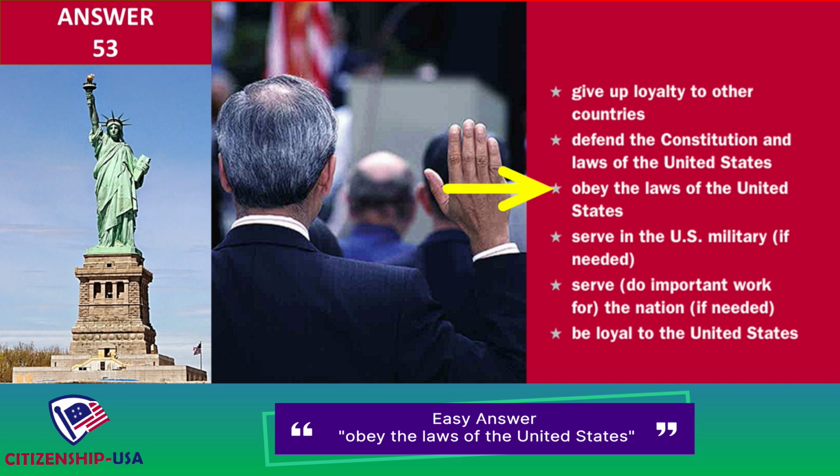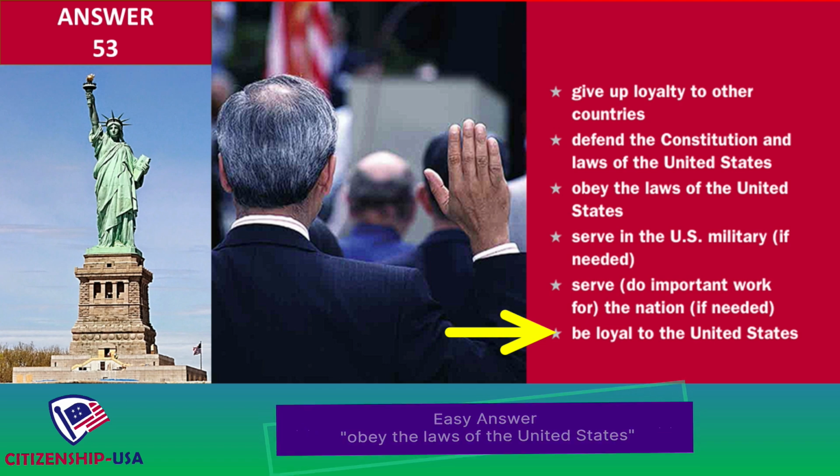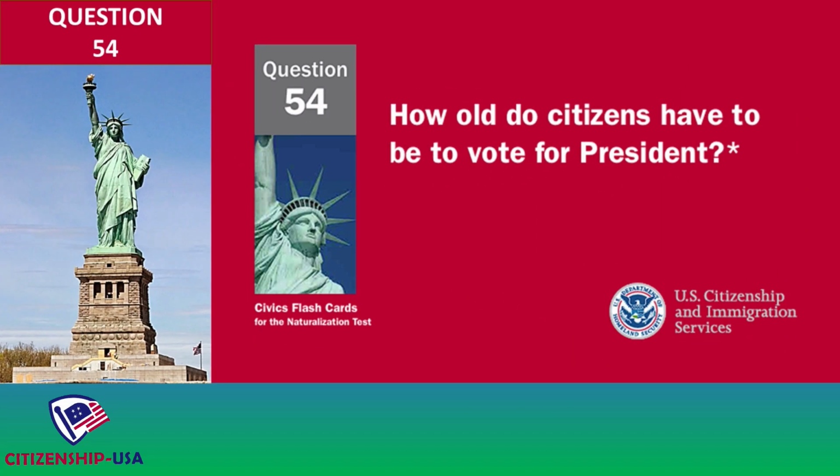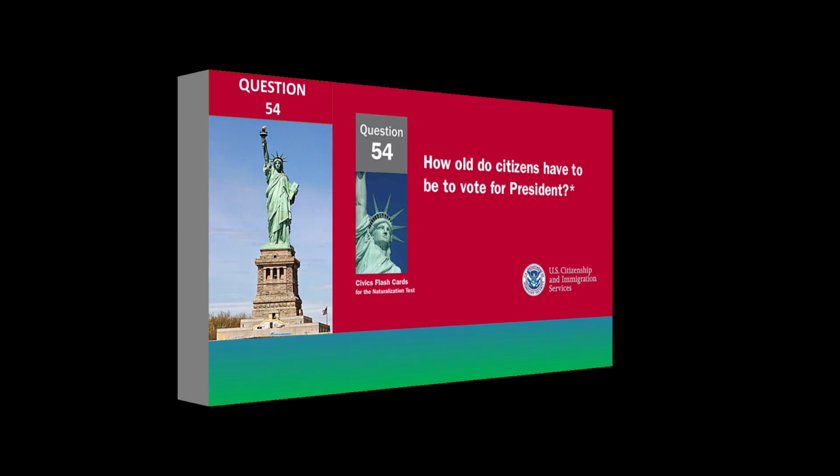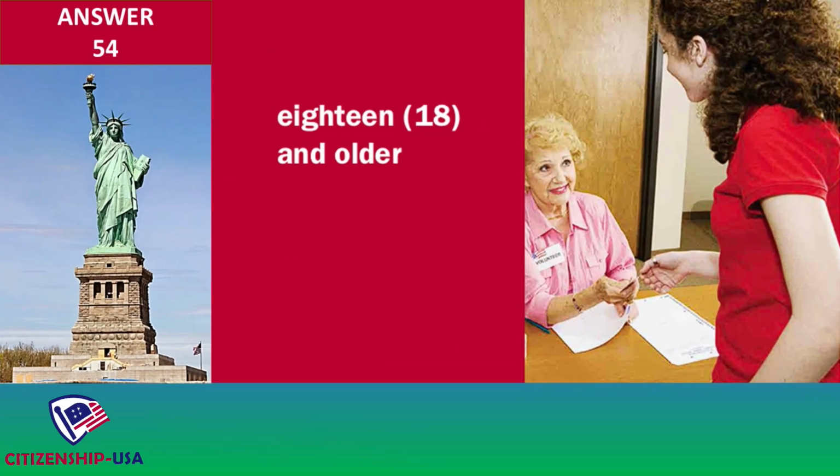Obey the laws of the United States. Serve in the U.S. military if needed. Do important work for the nation if needed. Be loyal to the United States. How old do citizens have to be to vote for president? 18 and older.